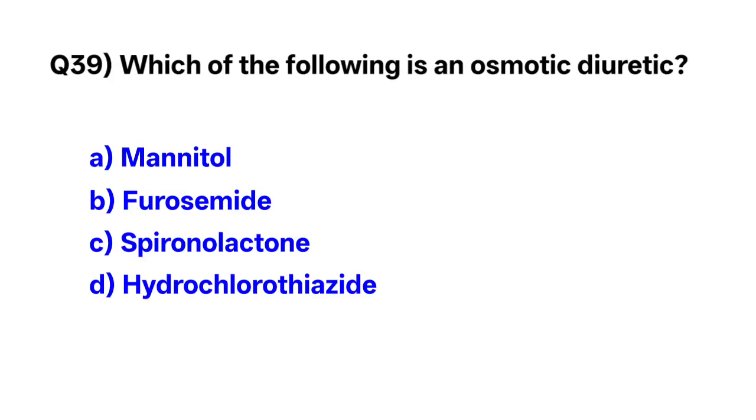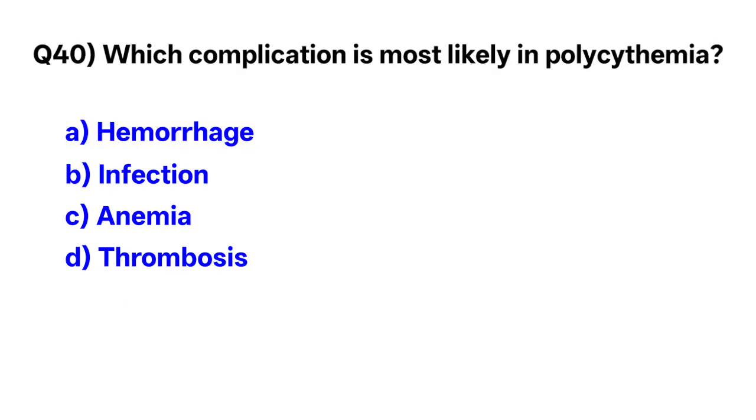Question number 39. Which of the following is an osmotic diuretic? Correct option is A. Mannitol. Question number 40. Which complication is most likely in polycythemia? Correct option is D. Thrombosis.